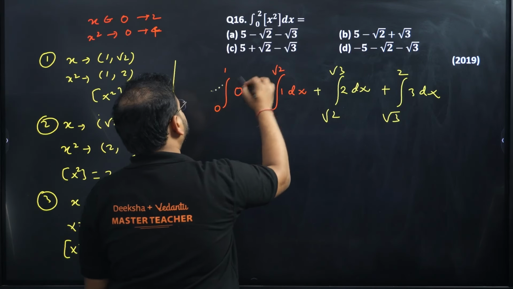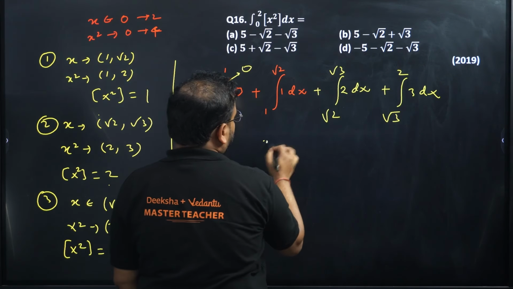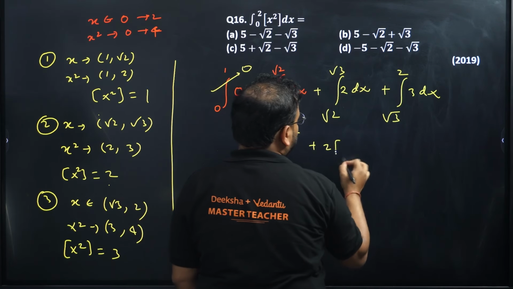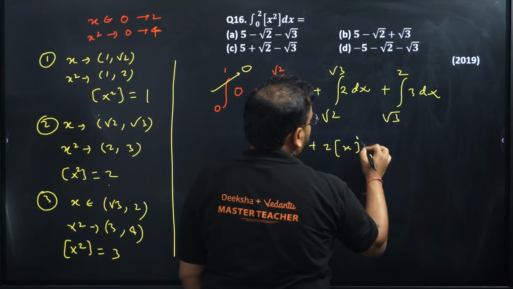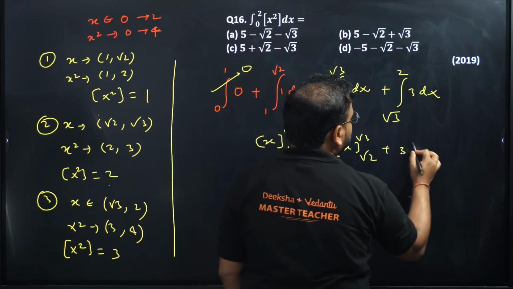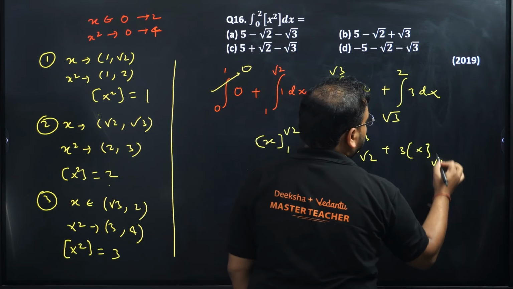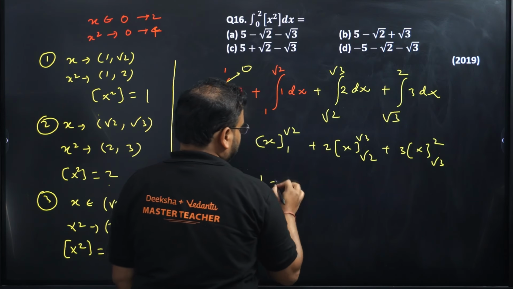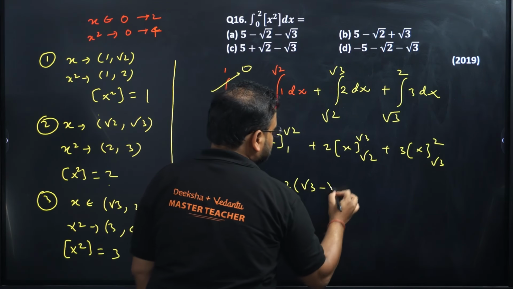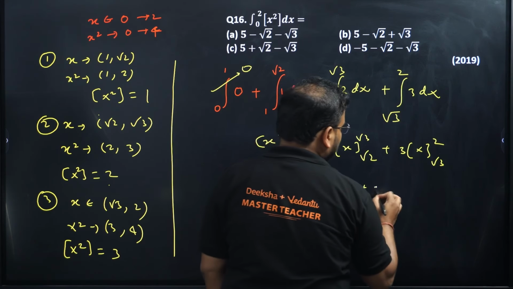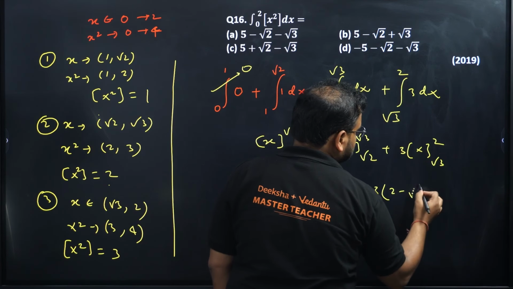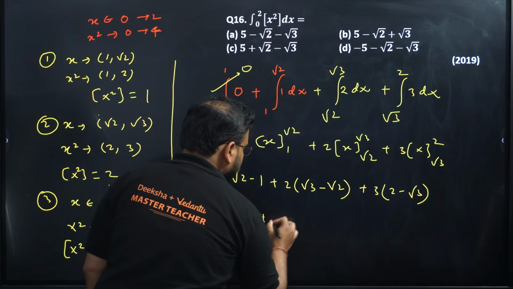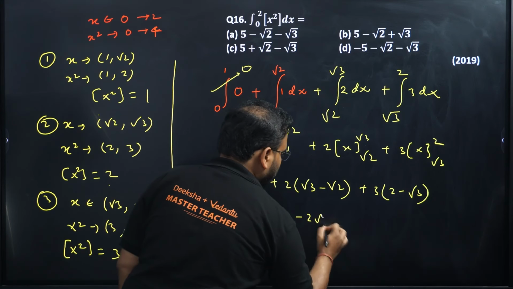Now let's integrate this. I'll get x from 1 to root 2, then 2 times x from root 2 to root 3, and 3 times x from root 3 to 2. So this will give me root 2 minus 1, this will give me 2 times root 3 minus root 2, and over here I'll get 3 times 2 minus root 3. So root 2 minus 1 plus 2 root 3 minus 2 root 2.